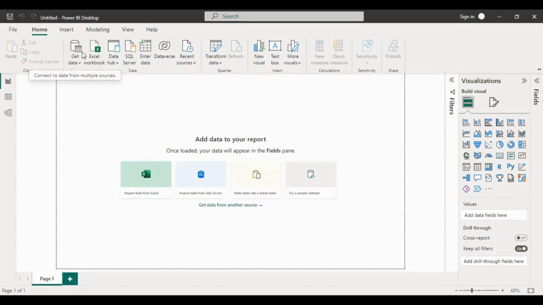The ribbon displays common tasks associated with reports and visualization. This is called the page tab area. Along the bottom, it allows you to select or add a report page, just like that: page 1, page 2, page 3.